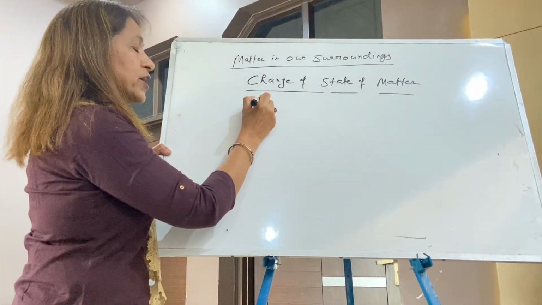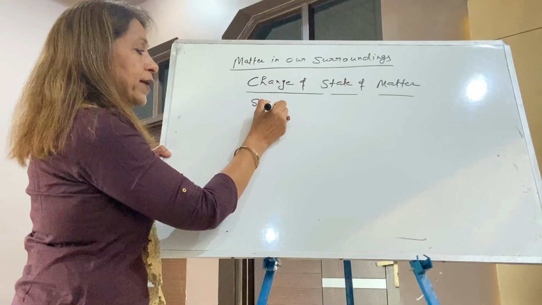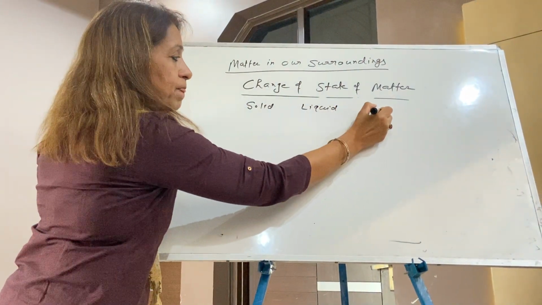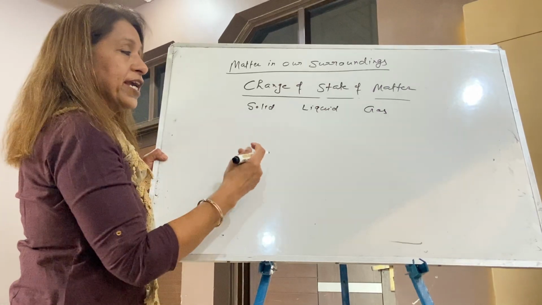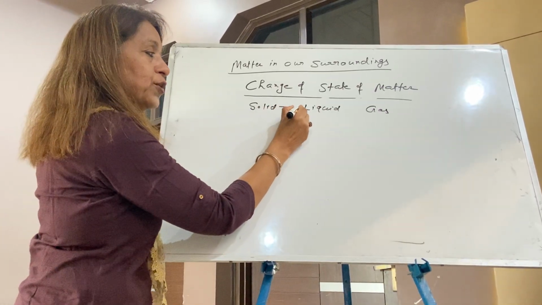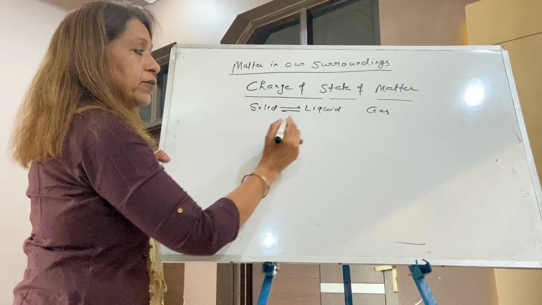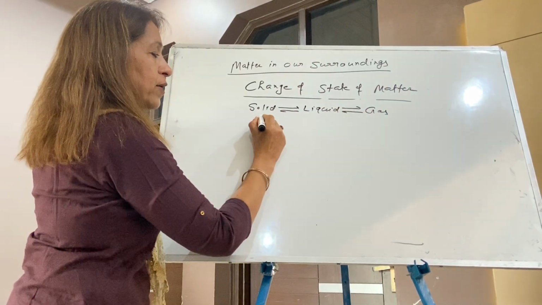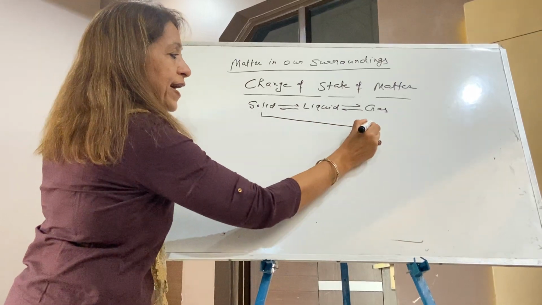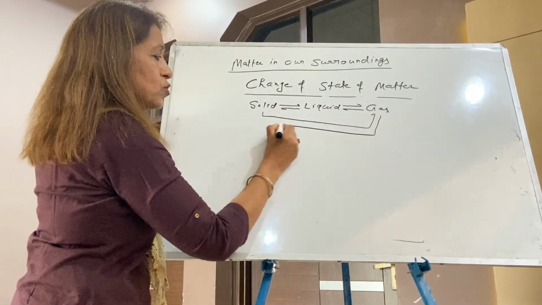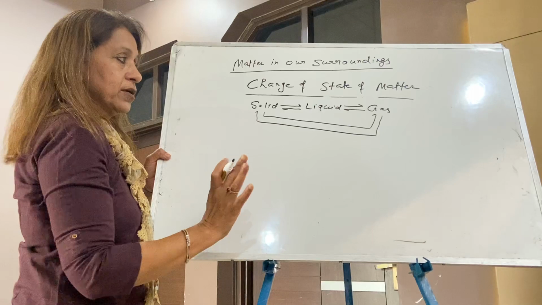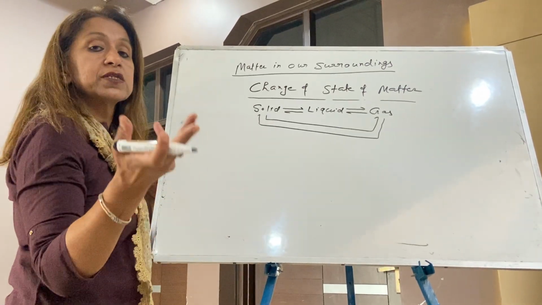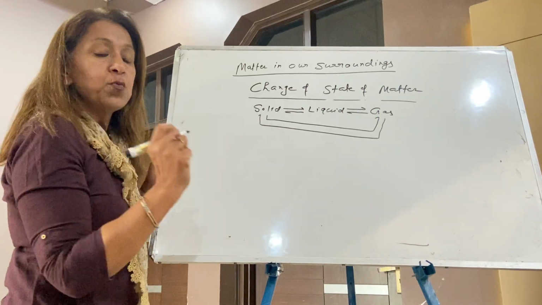You know there are three states of matter: solid, liquid and gas. Today we are going to change these states: solid to liquid, liquid to solid, liquid to gas, gas to liquid, and direct solid to gas and gas to solid without melting. So today we are going to change the state of matter. The question is how? The answer is by two means.